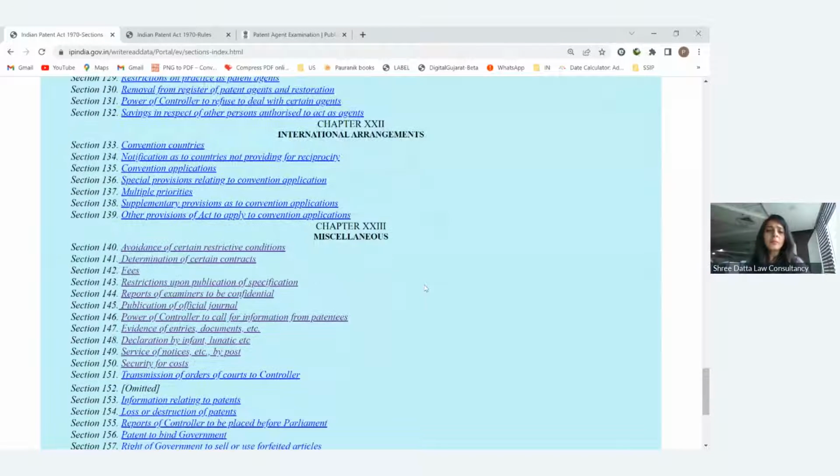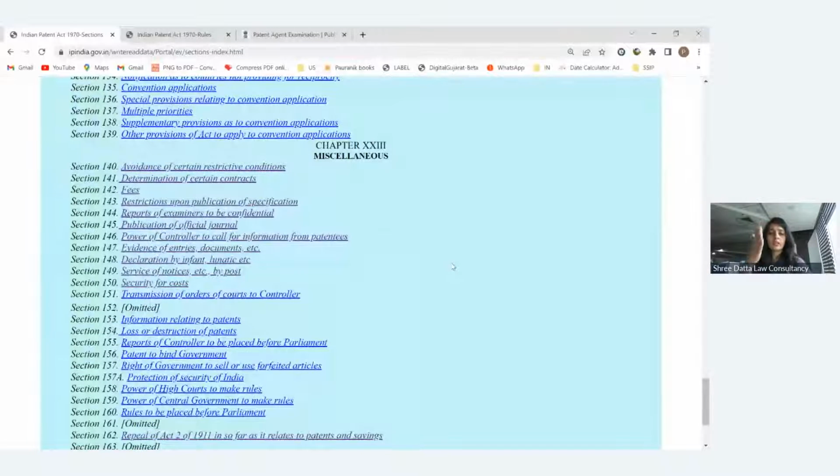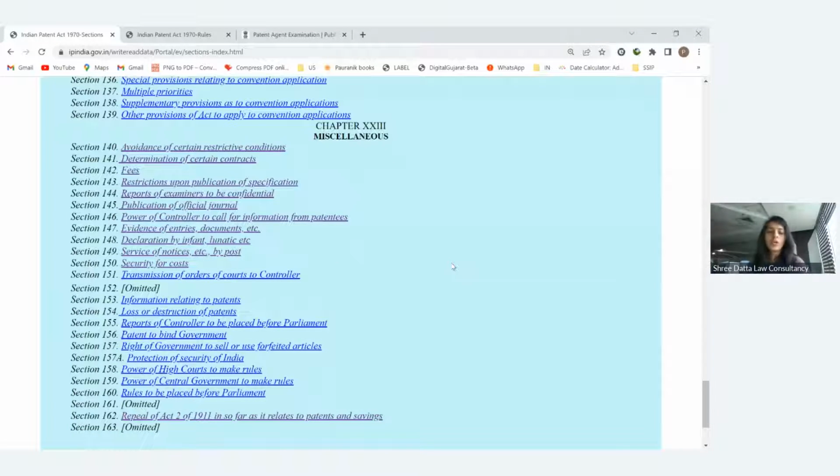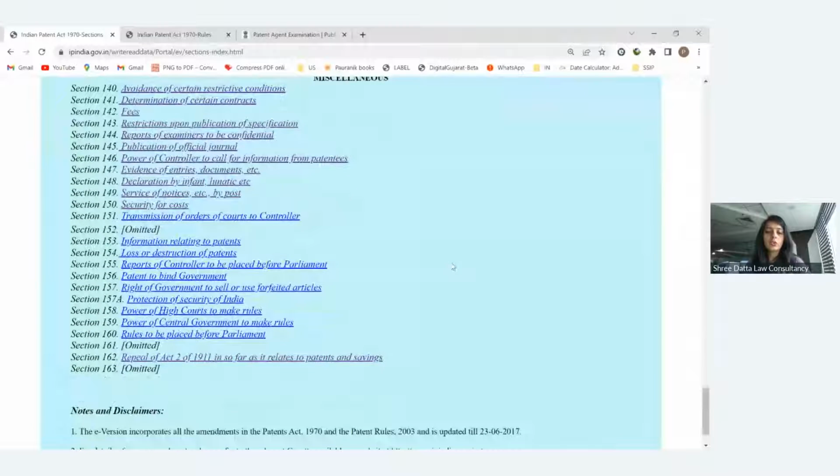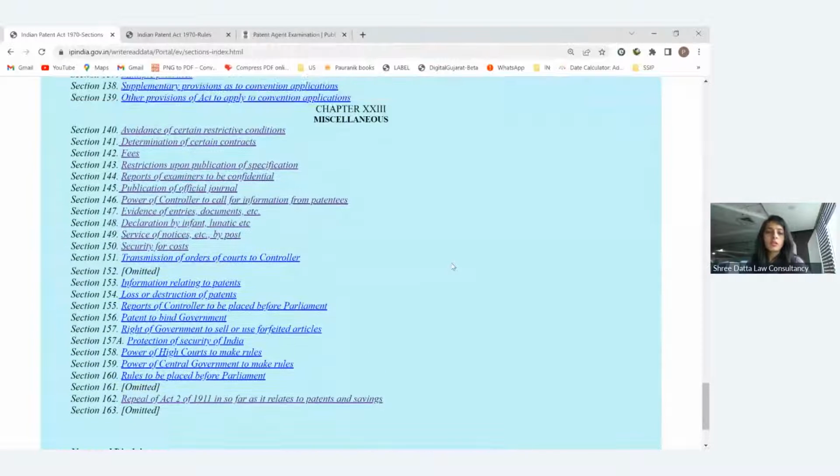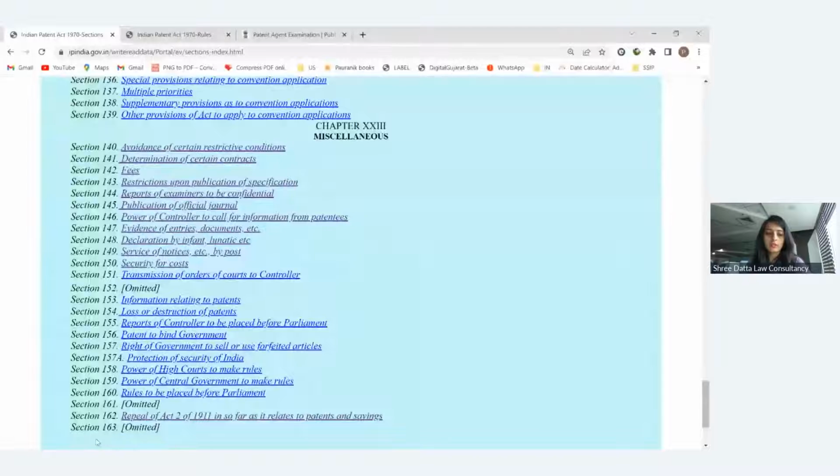Now the miscellaneous chapter covers the things which are not covered in any of the sections of the above chapters, and that is also useful, as different sections are covered in these miscellaneous chapters. In all the recorded sessions, we have completed till section 163. So you can refer to any of the sections and chapters from the recorded sessions. Meanwhile, some important chapters will be covered in the upcoming classes.